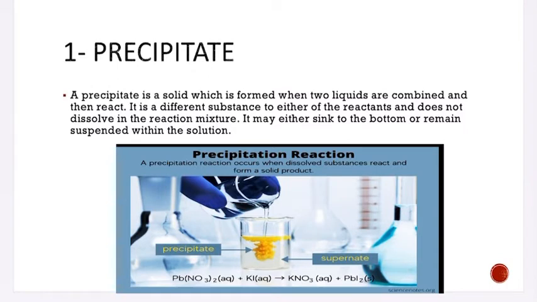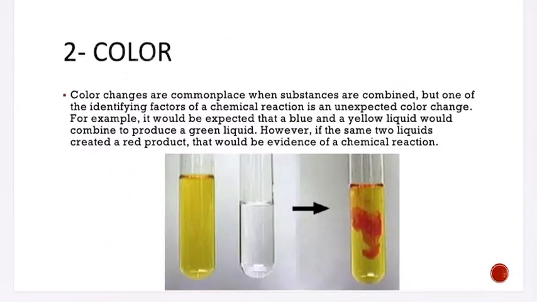Precipitate. A precipitate is a solid which is formed when two liquids are combined and then react. It is a different substance from either of the reactants as it does not dissolve in the reaction mixture. It may either sink to the bottom or remain suspended within the solution.